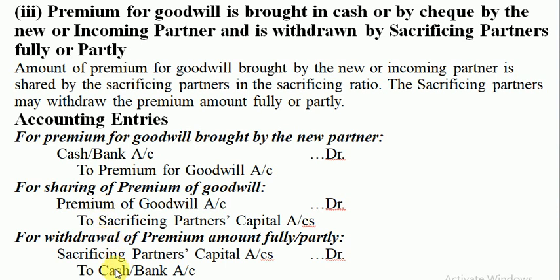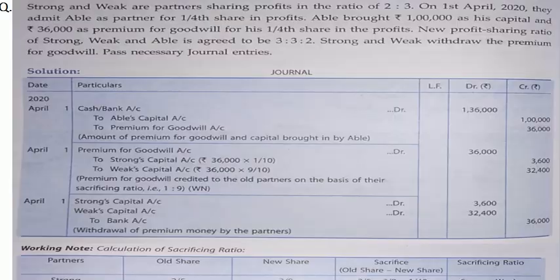Hope this is clear. If you revise this, you will learn it in slow process when you do questions. So for the moment, you can take help and revise it. So let's give a quick look to case 3 example. And the question says, Strong and Weak are partners sharing profits in the ratio of 2:3. On 1st April 2020, they admit Able as a new partner for 1/4 share in profits.